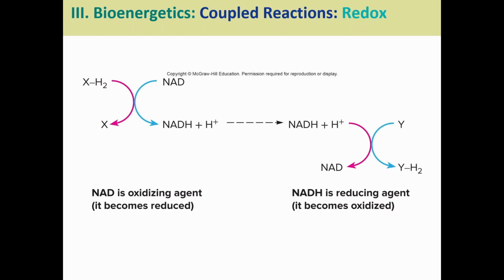We use it to shuttle an electron somewhere else. We leave the electron behind, right? So we are the reducing agent because we've given the electron away. We become oxidized and back to the start. So both of these, NAD and FAD, are fantastic at shuttling electrons around, which we'll talk about when we get to cell respiration and the electron transport chain.